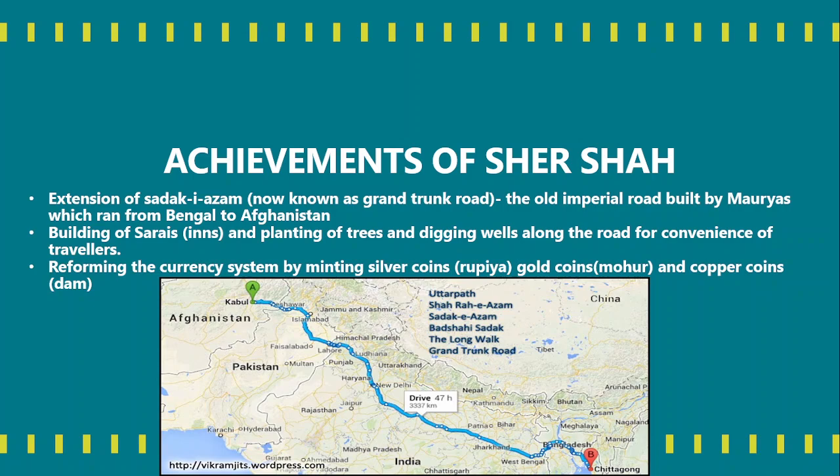Achievements of Sher Shah: extension of Sadak-e-Azam, now known as the Grand Trunk Road, the old imperial road built by the Mauryas, which ran from Bengal to Afghanistan, as you can see in the map. Building of sarais, inns, and planting of trees and digging wells along the road for the convenience of the travelers. Reforming the currency system by minting silver coins, rupiya, gold coins, mohar, and copper coins, dam.